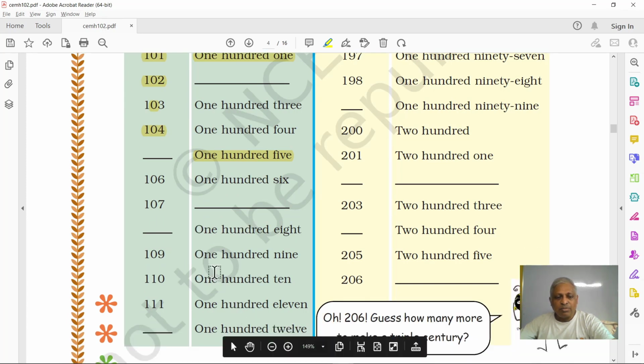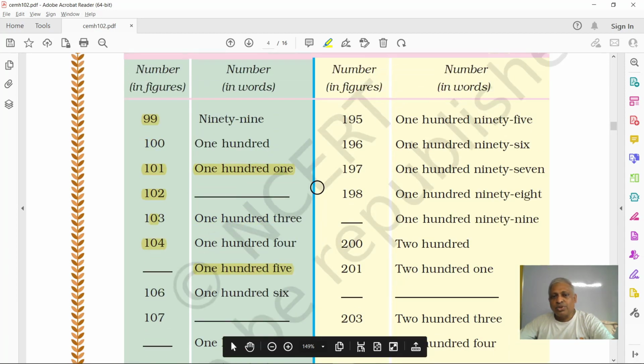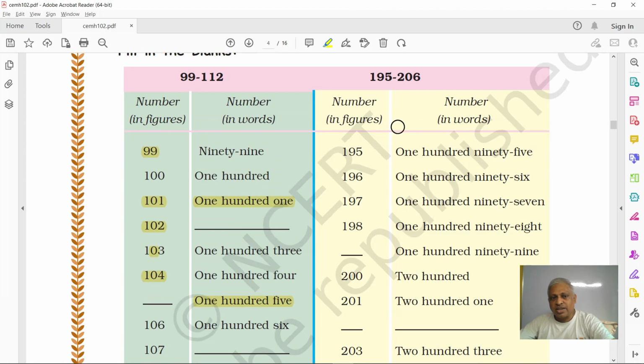You can complete this in your textbook. So you got more numbers on the right side. That is from 195 till 206. You can say 206 or 206. This is 101. You can say 101, means 1 above 100.